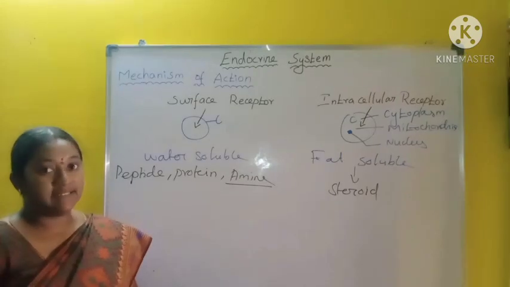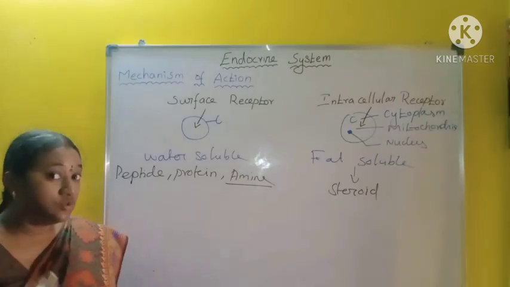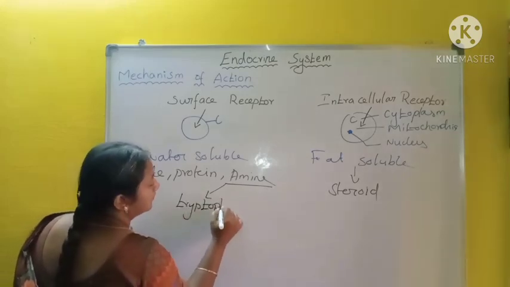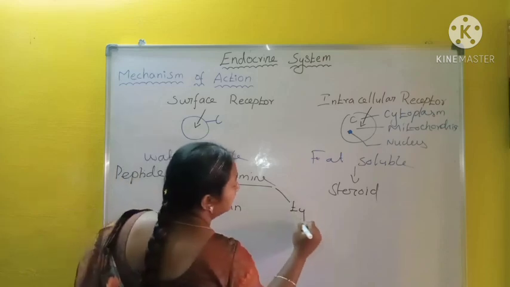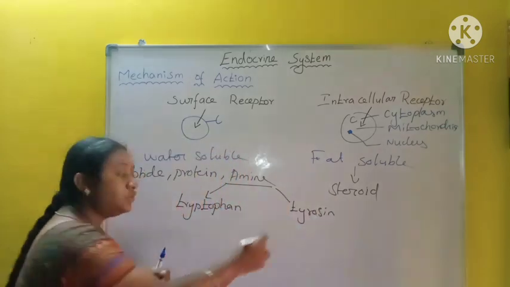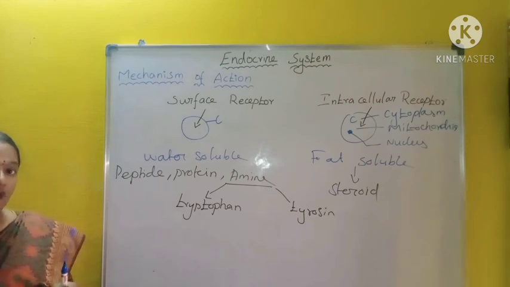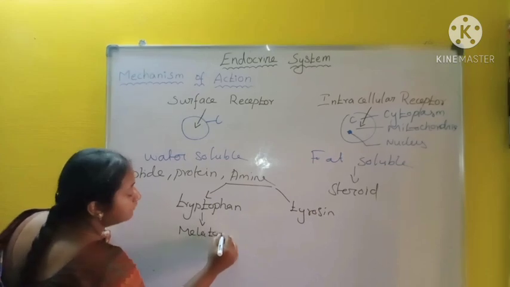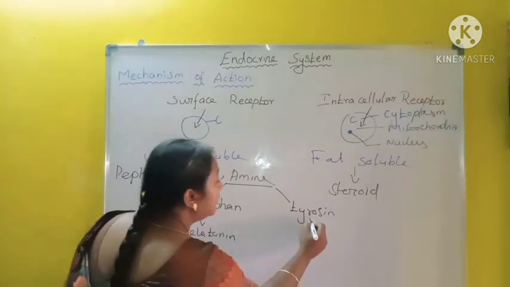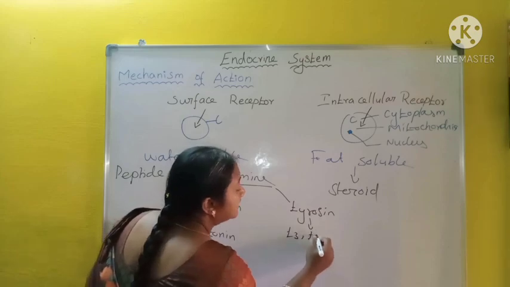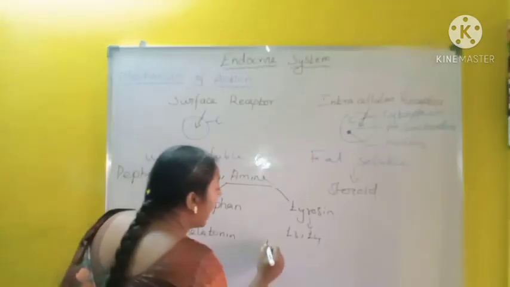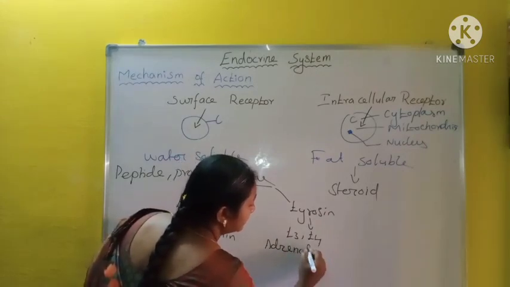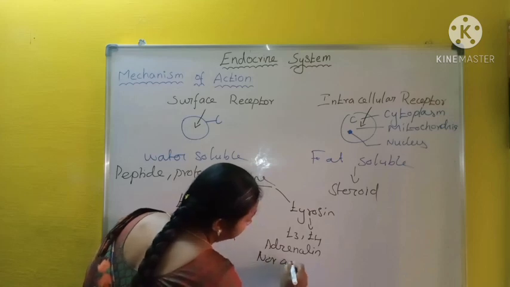There are two amino acids that can produce such hormones. What are the two amino acids? One is tryptophan, another one is tyrosine. These two amino acids can produce such hormones. For example, tryptophan produces melatonin from the pineal gland, and tyrosine produces T3 and T4 from the thyroid gland, and adrenaline and noradrenaline